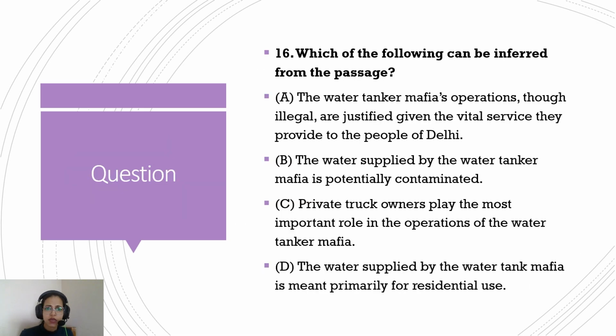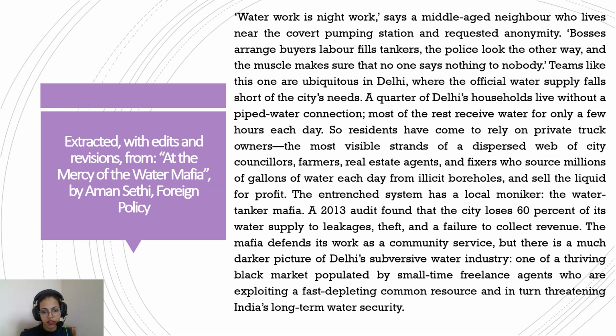When the government does something, it does it in a sustainable manner. But when these people are stealing the water, they are doing it in a very unsustainable manner. The boreholes are dug badly. Sometimes they cause water pollution, and the water is not treated either. They might say they are doing community service, but that's really not the case.